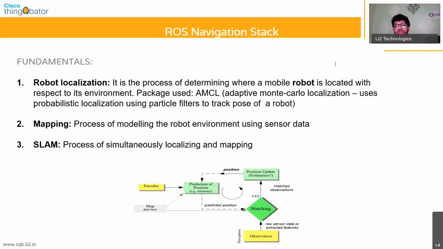Vicon markers allow you to get the position of a particular place, but they won't let you know what the orientation of the robot is. But in case of an Aruco marker, you can get both the position as well as the orientation of a robot using just computer vision. So I would definitely recommend that you read about those.